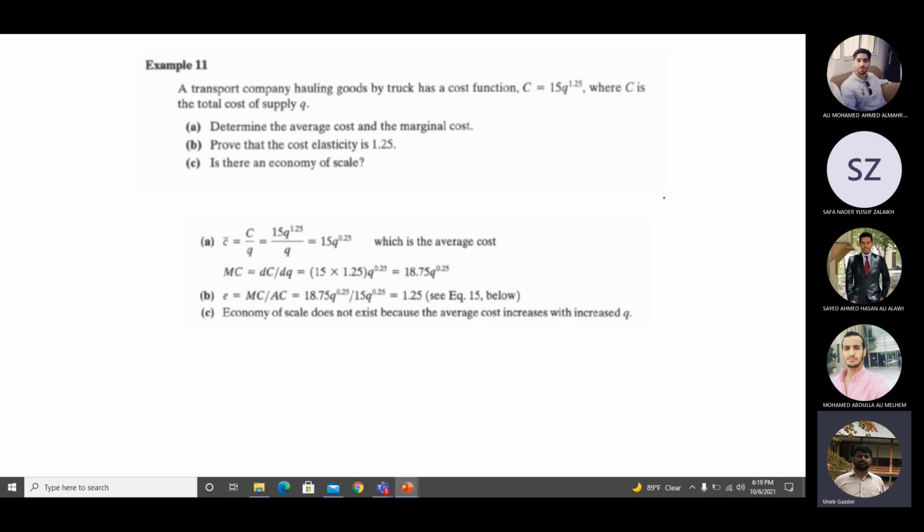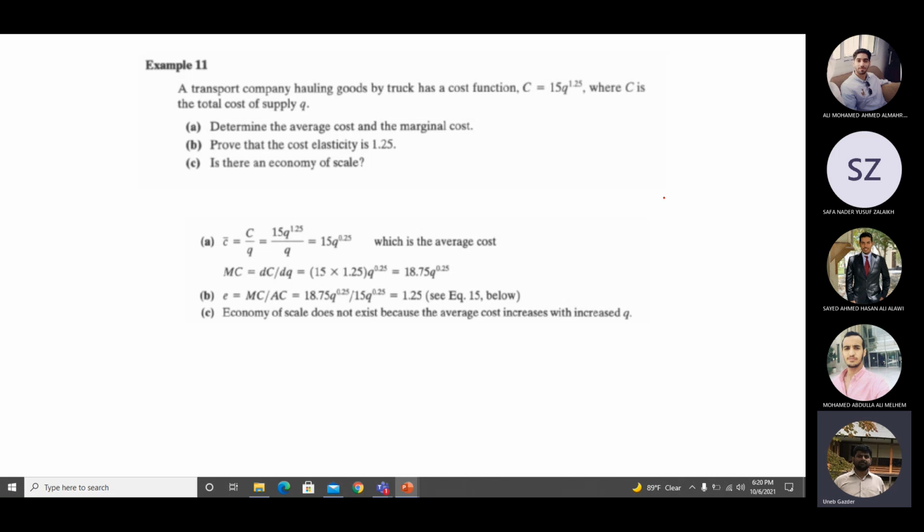Average cost is total cost upon number of units, right? So you take total cost, which is C, and you have the equation for C, 15 into Q to the power 1.25, divide by Q, which is the number of units. So Q to the power 1.25 divided by Q to the power 1. You will just subtract 1 from the power, so you will be left with 15 into Q to the power 0.25. So you have the equation of average cost, which is 15 Q^0.25. Okay, so this is the first part of A.